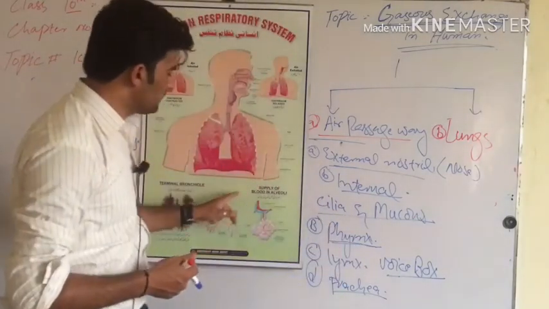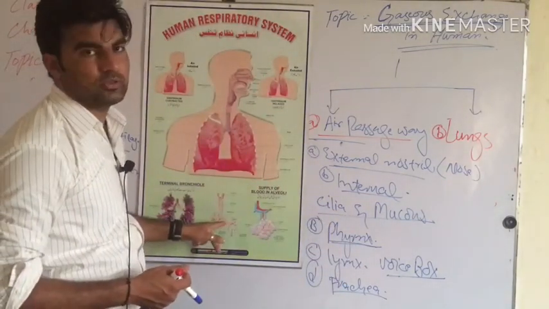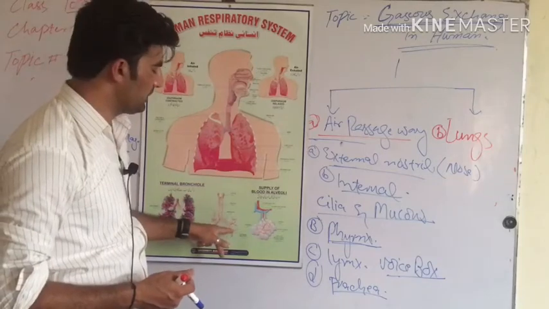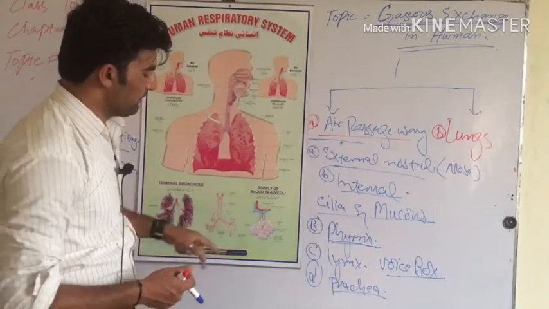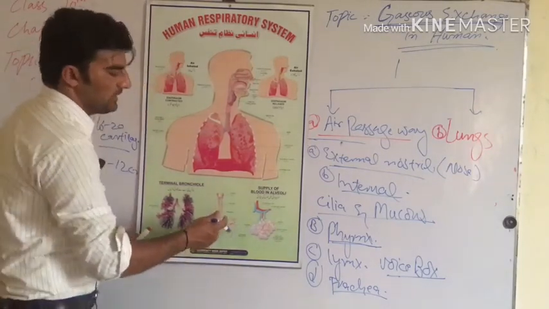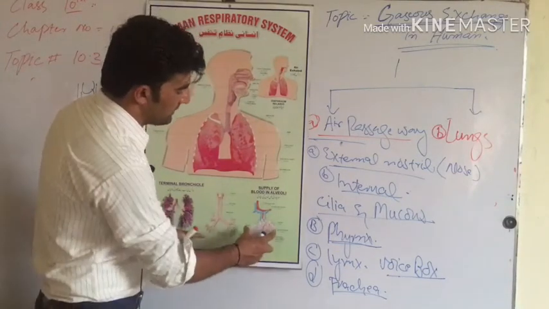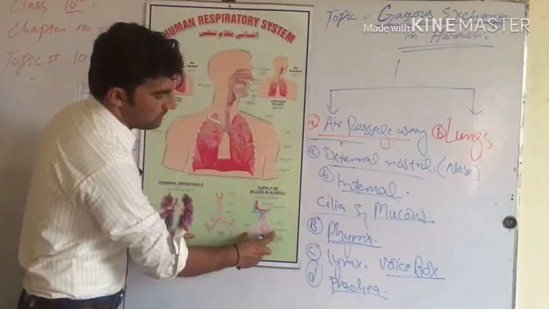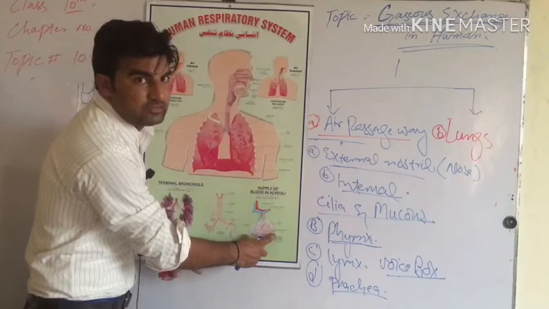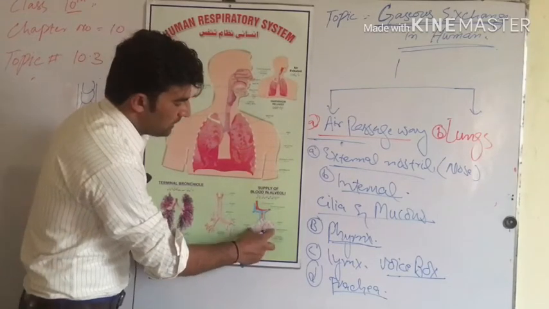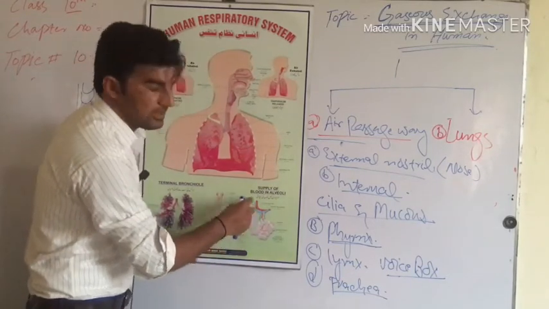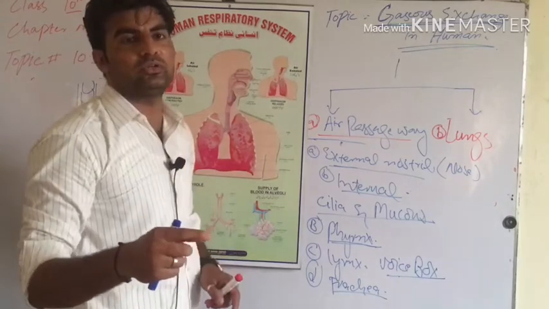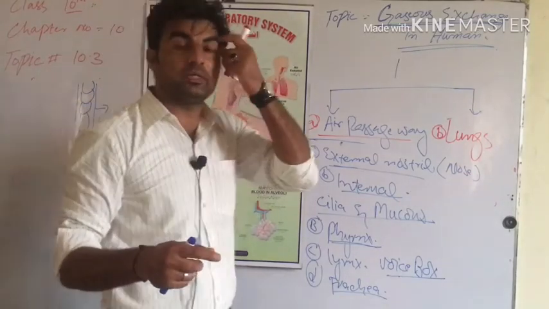Now the air from the trachea enters into the bronchi. From the bronchi it enters into the bronchioles. In the bronchioles there is a grape-bunch-like structure known as alveoli, plural of alveolus.